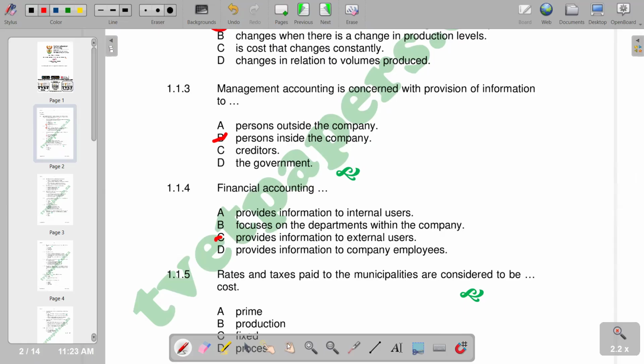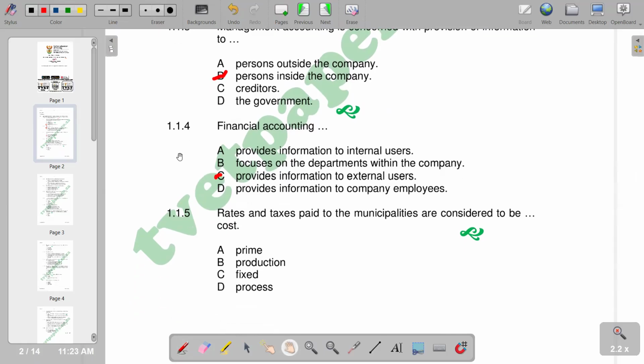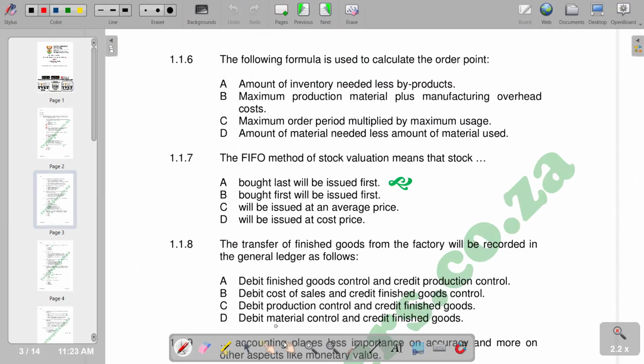Then question 5, rates and taxes paid to the municipalities are considered to be fixed costs. Remember, the amount of rates and taxes do not change from period to period, so they become fixed. So we have fixed, C. From that, we move on to question 6. The following formula is used to calculate the order point. The formula for order point is maximum order period multiplied by maximum usage. So we have C as the correct response.